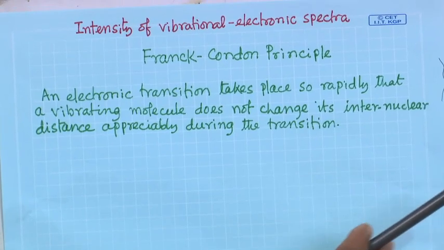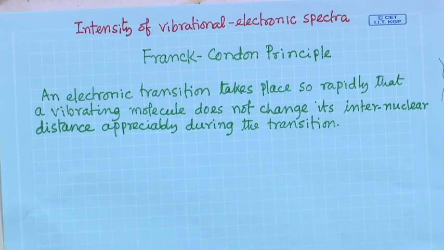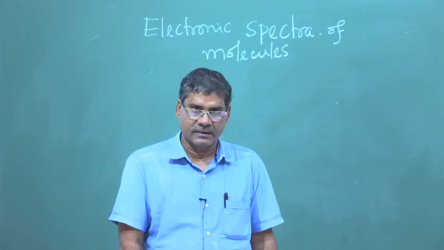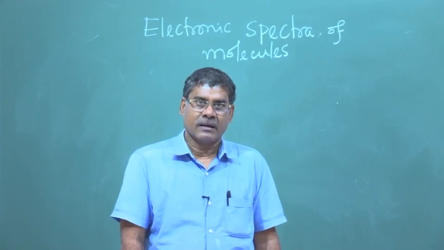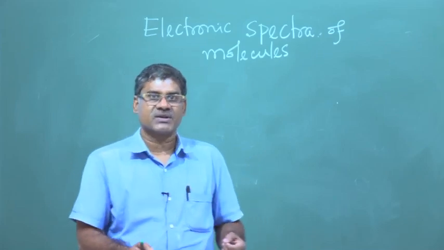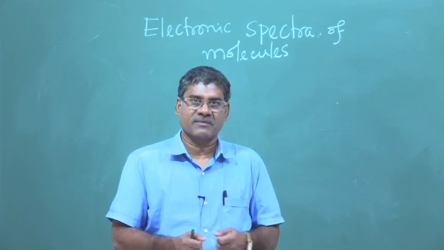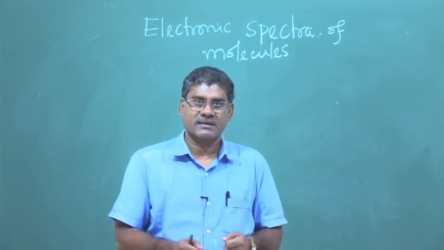If it is a diatomic molecule, these two atoms are vibrating and they are in different vibrational energy levels. Being in different vibrational levels means their separation is different. Okay. So, with time their separation changes.